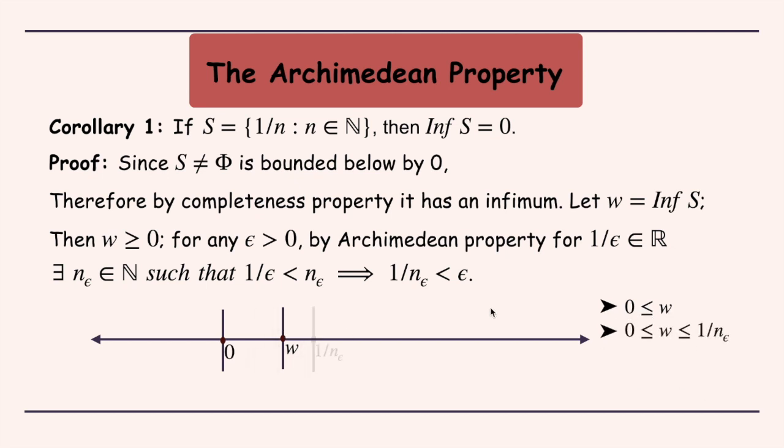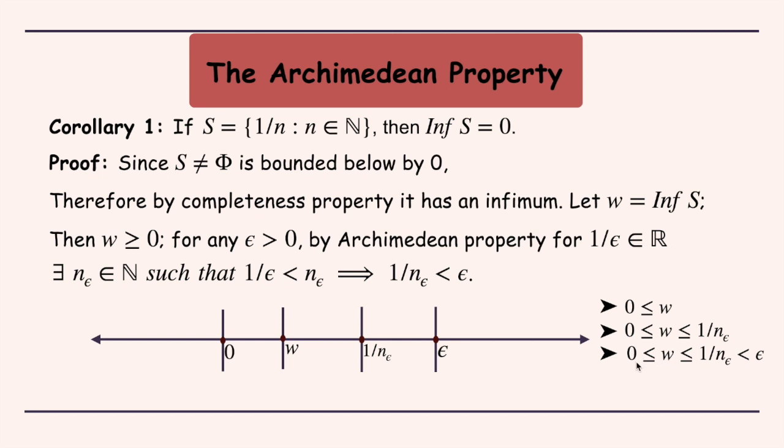Now further we have a number which is 1 by n epsilon. Since this number belongs to this set S and w is the infimum for this set S, w has to be less than or equal to the number 1 by n epsilon. Further, we also have the relation that 1 by n epsilon is less than epsilon.